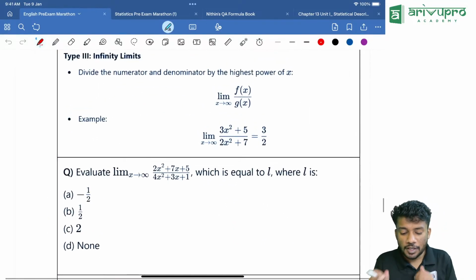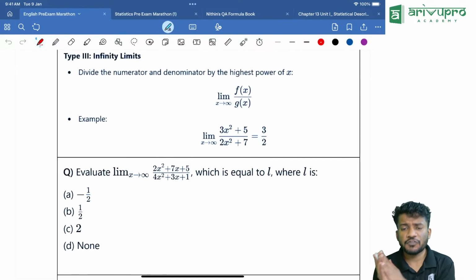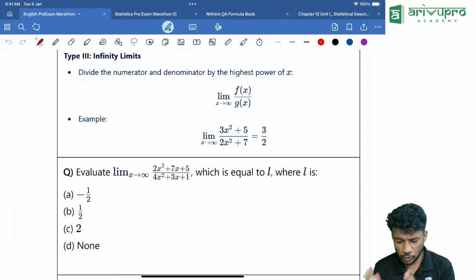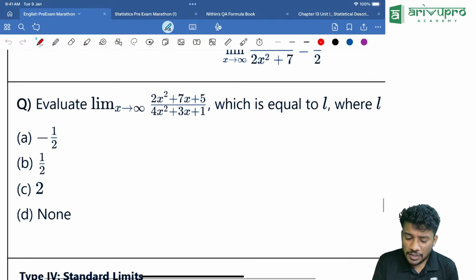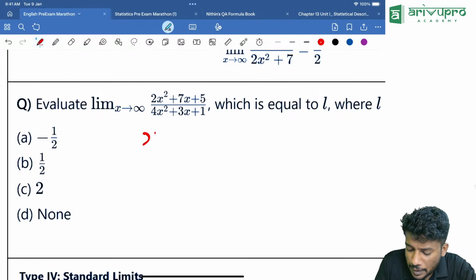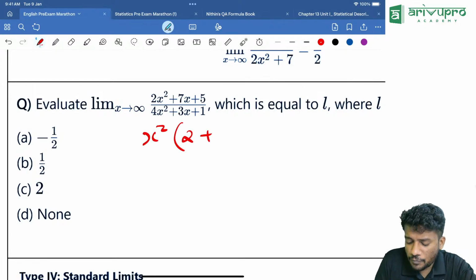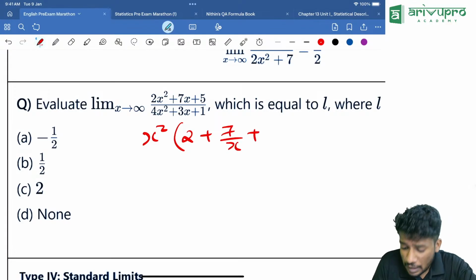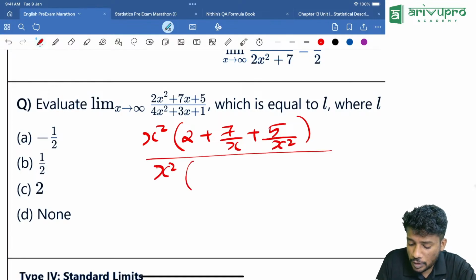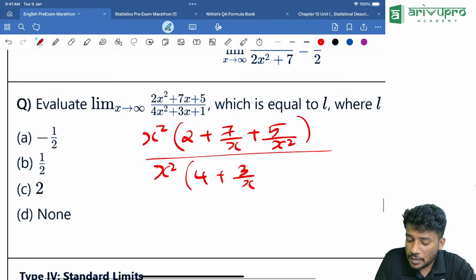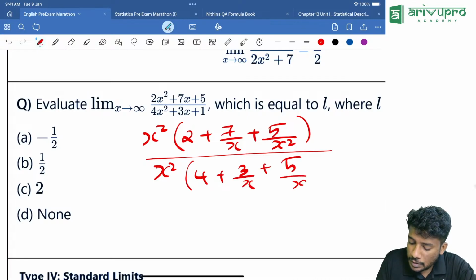Then one person asks, what if there is an infinity by infinity case in our question? How to apply the limit? In such type of question, always take x square common from numerator and denominator. That means x square into what is remaining in the first term? 2 is remaining. Then 7 divided by x will be remaining. Then 5 divided by x square. The entire thing divided by x square into 4 plus 3 by x plus 5 by x square. That means this cancels. Now apply the limit.